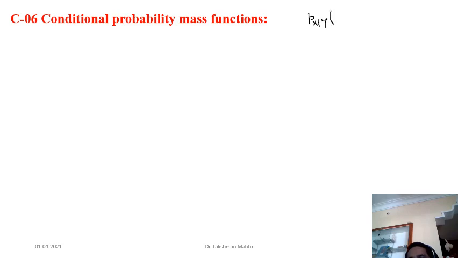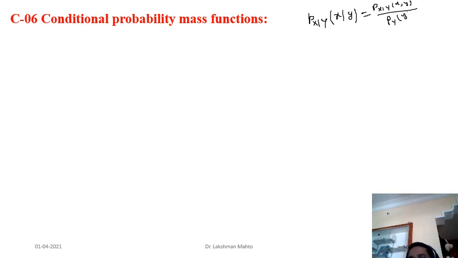So what is the conditional probability mass function of x given y? We always define it through the ratio of the joint probability mass function of x and y, divided by the marginal probability mass function of y. This definition we had already seen.